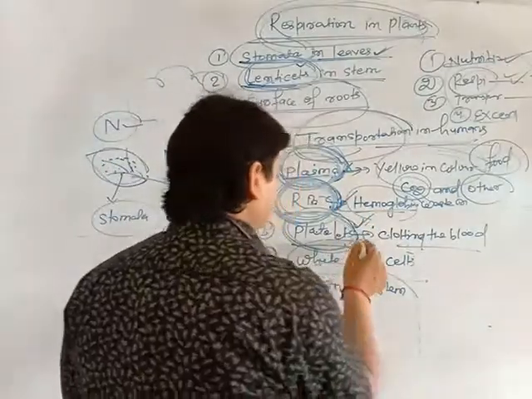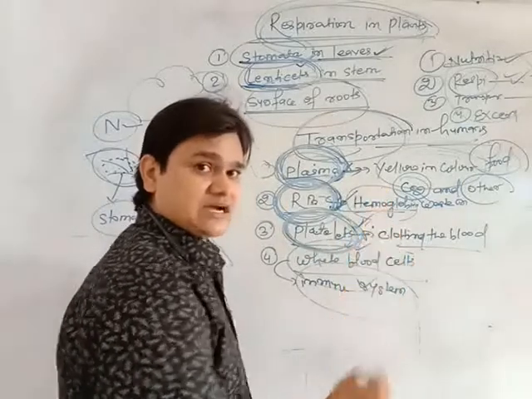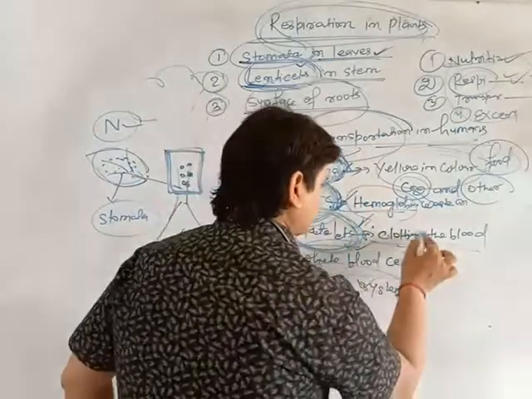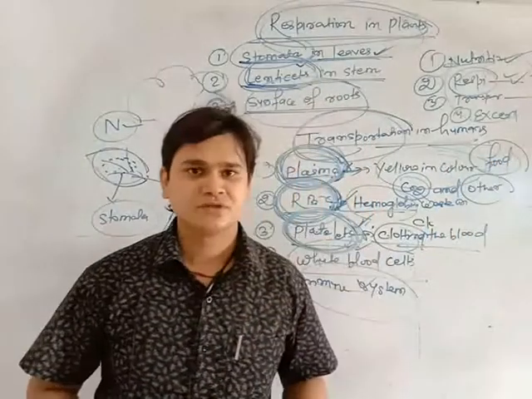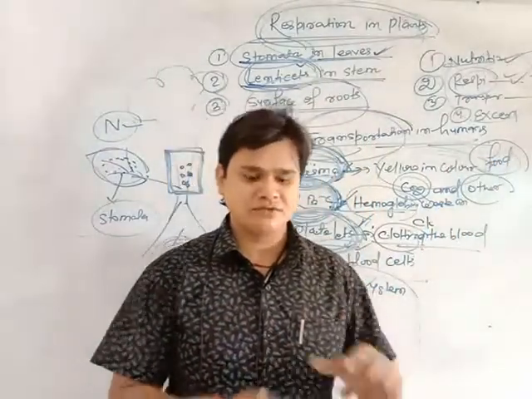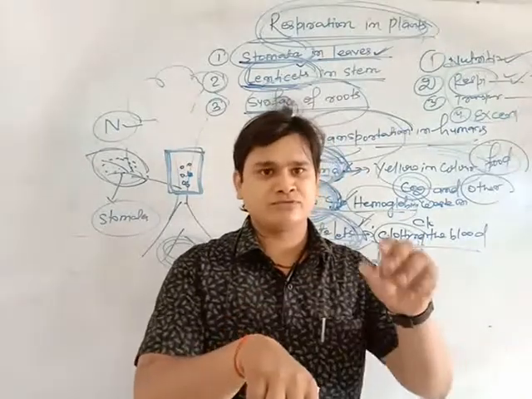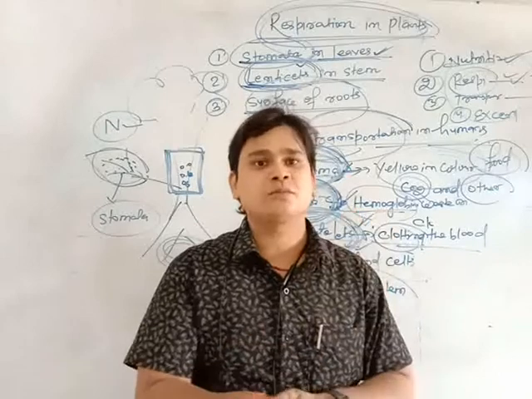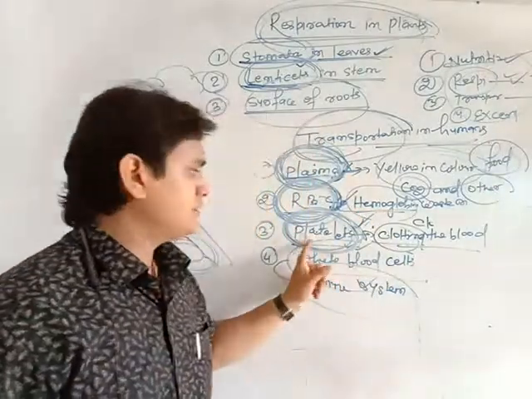Third, we have the platelets. What is a platelet? It is that part of the blood that clots the blood. When you get a cut in any part of the body, after the blood flows for 2 to 3 minutes, it will stop. So how does the clotting of the blood take place? This is done by the platelets.